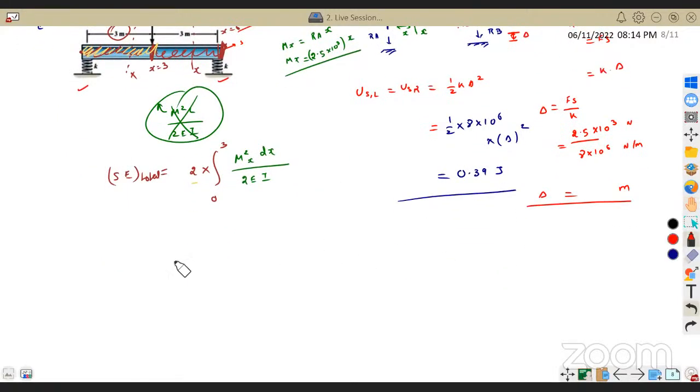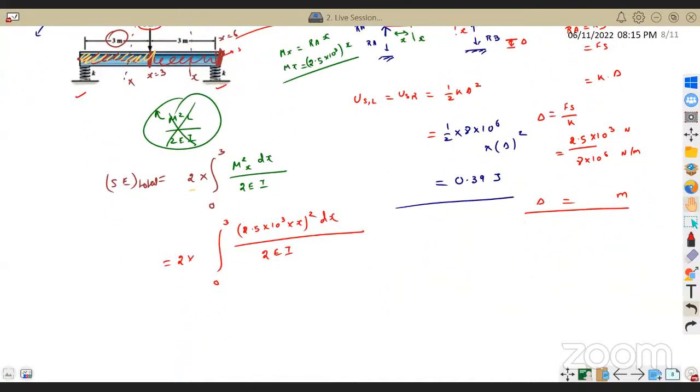So this will be 2 times the integral from 0 to 3 of (2.5 into 10 power 3 into x) whole square into dx, the whole divided by 2 times EI. EI can be taken out, it's the flexural rigidity. The 2 will get cancelled, leaving 1 by EI. And 2.5 into 10 power 3 whole square can be taken out.